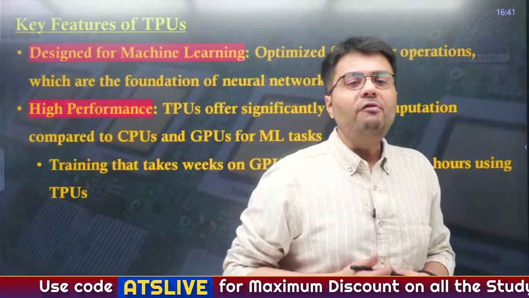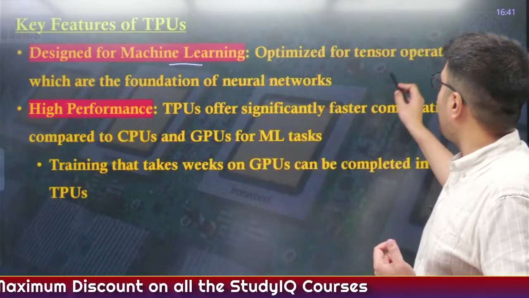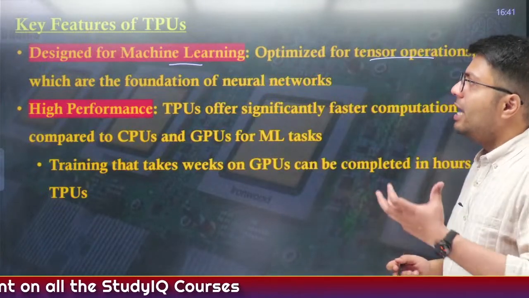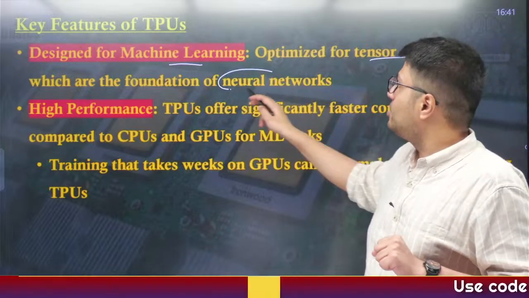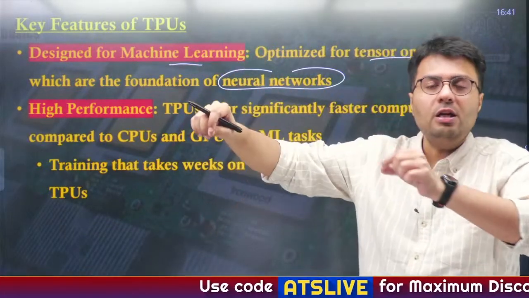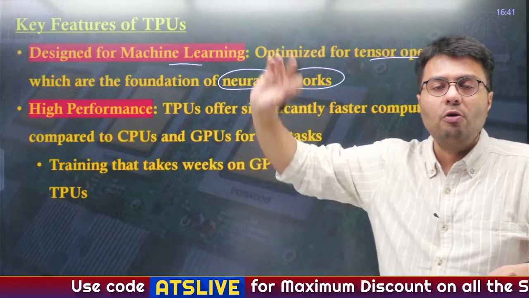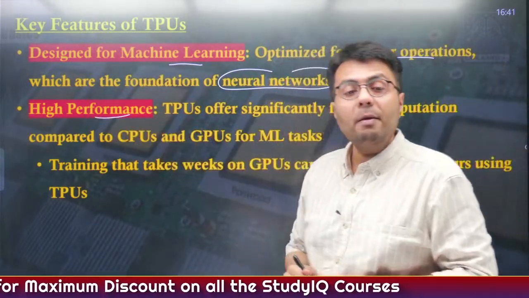Now, what are the key features of TPU? TPUs are designed essentially for machine learning, optimized for tensor operations, and these are the foundation of neural networks. Neural networks are actually networks designed by the machine learning itself. Using neural networks, the machine decides how to give certain kinds of outputs. Similarly, these are designed for high performance.